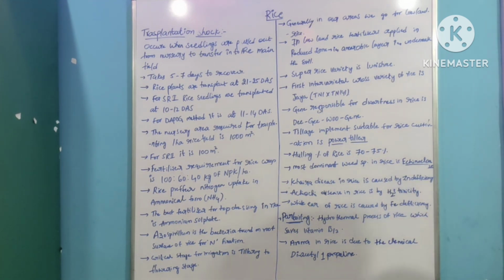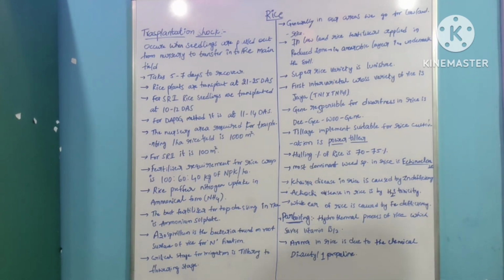For SRI, that is system of rice intensification, rice seedlings are transplanted at 10 to 12 days after sowing. About SRI, I will discuss in detail in another session. Now I am just telling the transplantation duration for the rice crop in different methods. For the DAPOG method it is 11 to 14 days after sowing. DAPOG method also I will discuss in detail in another session.